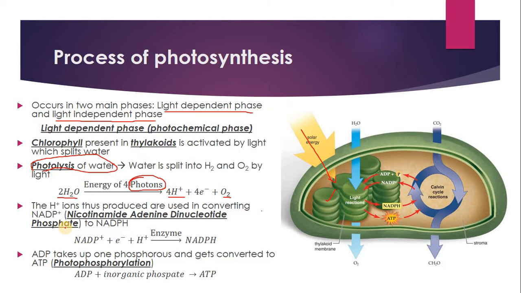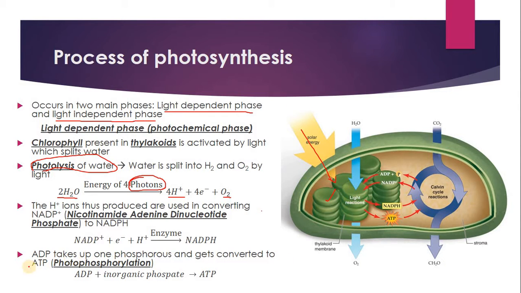It is simply one type of coenzyme. So NADP converts to NADPH by taking H plus ions: NADP plus, e minus, plus H plus, in the presence of enzyme, gives rise to NADPH.